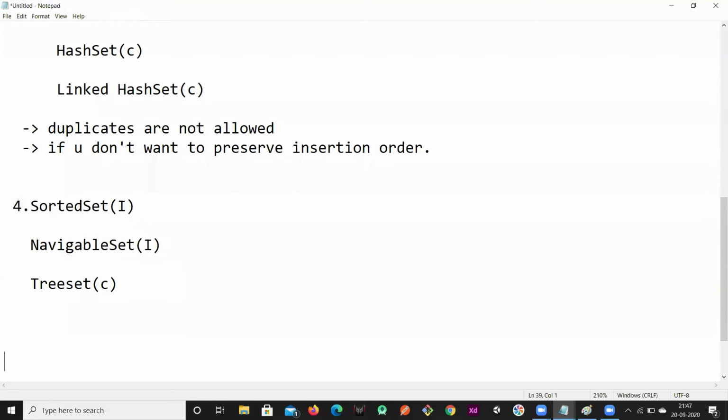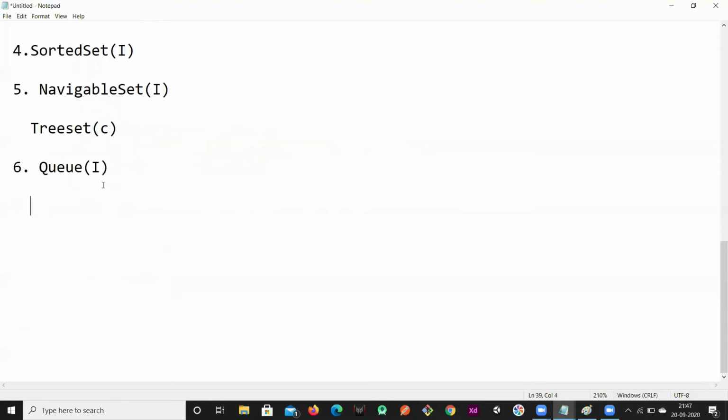And we have something called Queue. Queue is also an interface of the collection framework. So when should we use Queue? When we want FIFO, the first in first out approach. If you want to store elements before some processing, if you want to process a set of elements, you can store them in the queue.